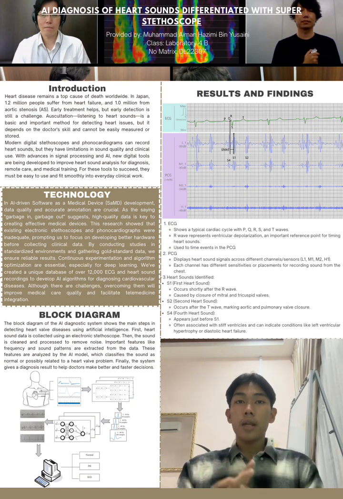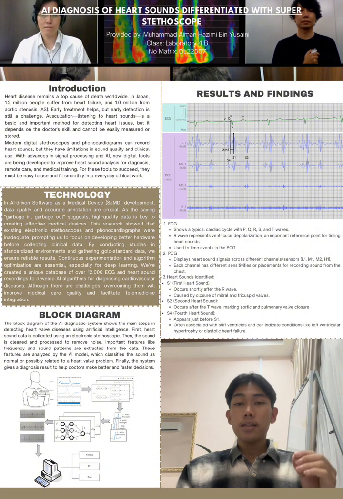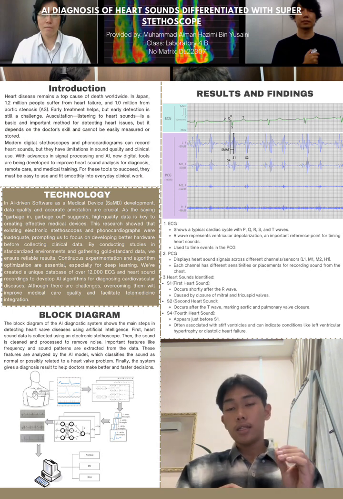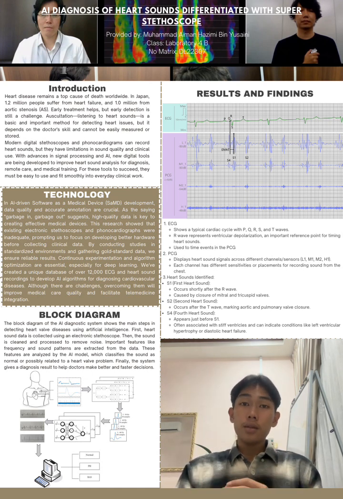Okay, this block diagram shows the main steps in detecting heart valve disease using artificial intelligence. First, heart sound data is collected using an electronic stethoscope. Then, the sound is cleaned and processed to remove noise. Important features like frequency and sound pattern are extracted from the data. These features are analyzed by an AI model, which classifies the sound as normal or possibly related to a heart valve problem. Finally, the system gives a diagnosis result to help doctors make a fast decision.